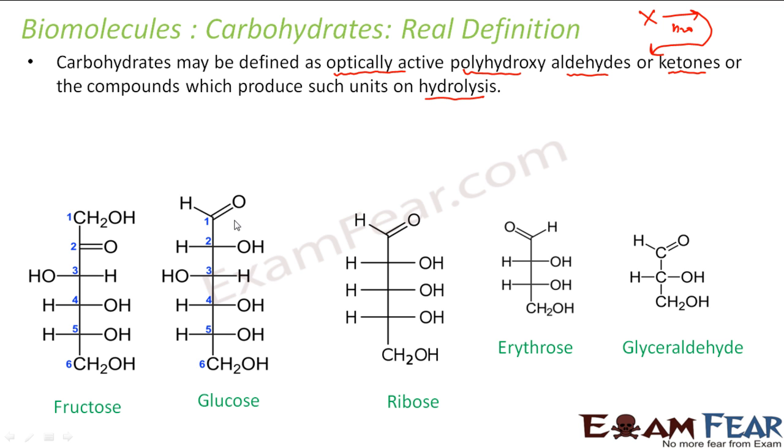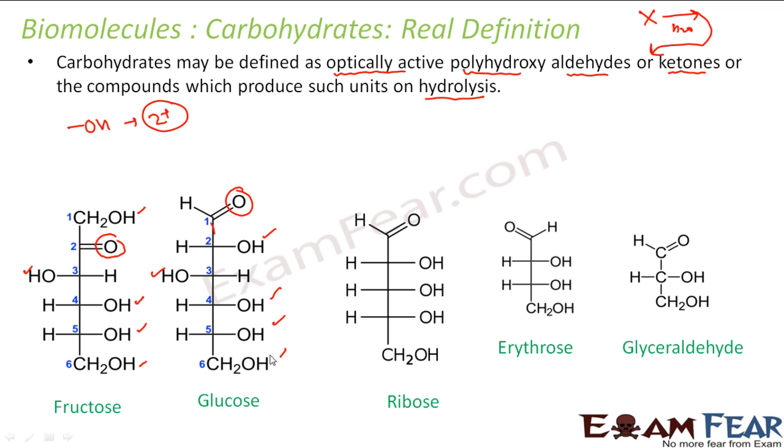Correct. So if you see here, fructose is one example. Here there is a ketone group, and polyhydroxy means at least 2 hydroxy, right? That means OH groups, at least 2 or more than 2. So if you see, there are more than 2 OH groups, in fact 3, 4. Similarly, here if you see this glucose, this is the CHO group. This is the aldehyde group. This was a ketone group. The aldehyde group here, and more than 2 OH groups.